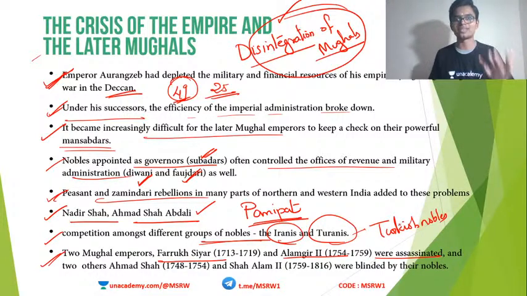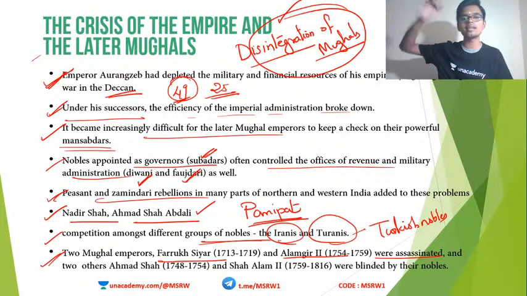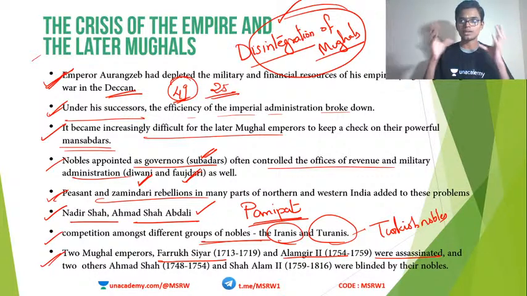Then two Mughal emperors, Farrukhsiyar and Alamgir II, were assassinated. Just imagine that. Assassination means what? The emperor is the topmost authority in that kingdom, just like we have our prime minister right now. And at those times, these two Mughal emperors were assassinated. You have to understand the gravity of what that means.